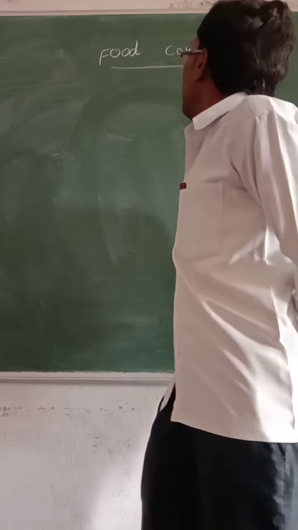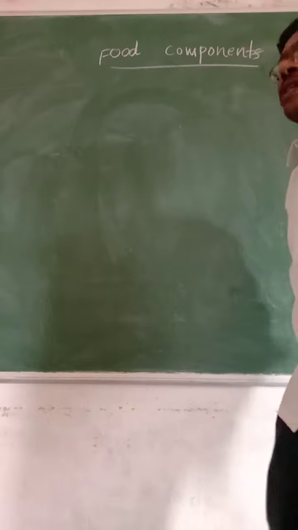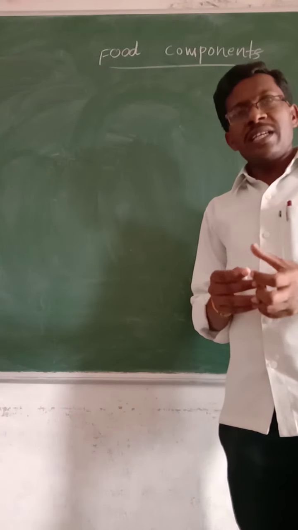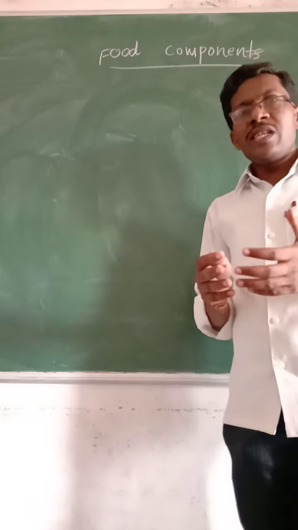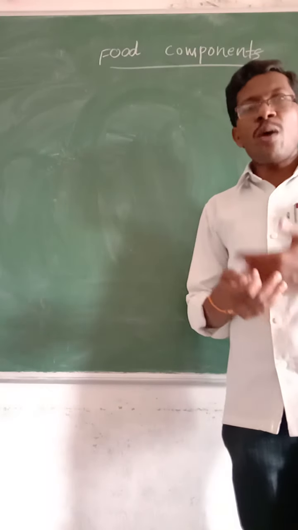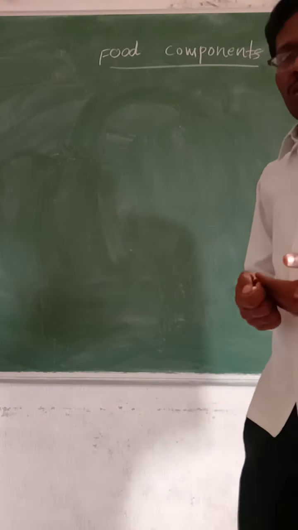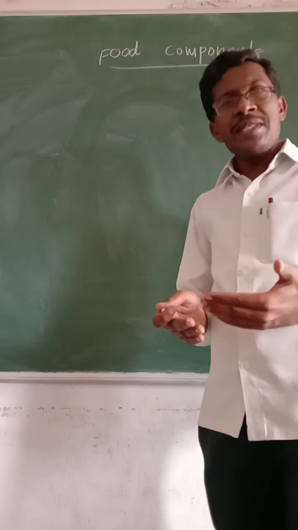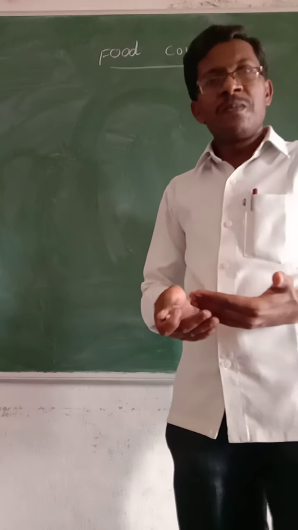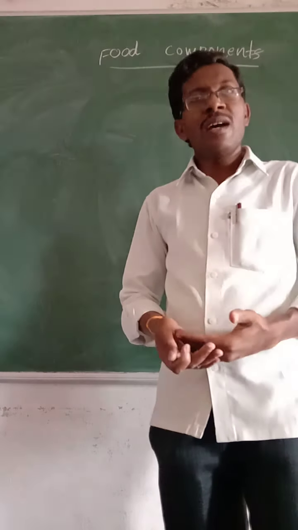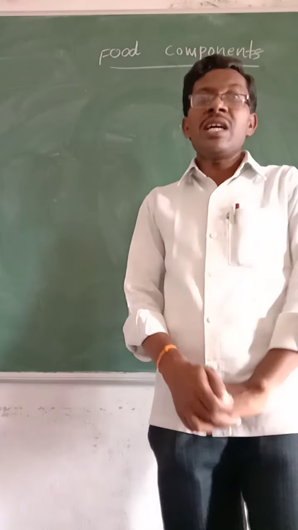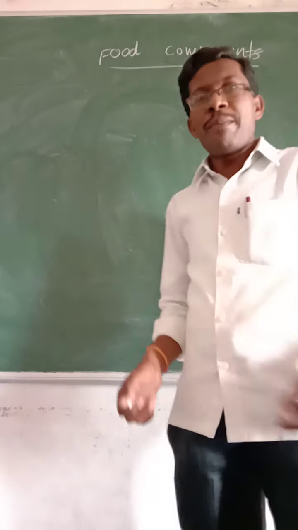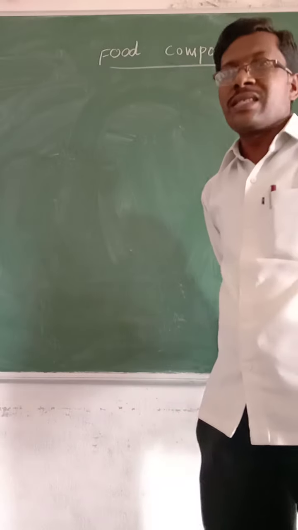Now, what is meant by food components? Different food materials are there in food. We see different components. What components may be there in food? Yes, exactly right. Carbohydrates, proteins, fats, vitamins, minerals, and water also. These are the components which are present in food. That's why we call them food components.